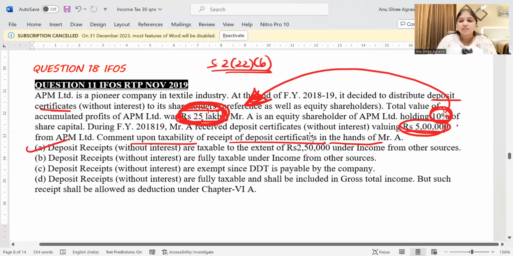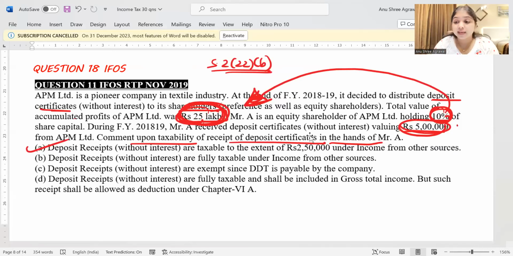Okay, so this was our entire discussion regarding question number 18. Through question number 18, we have spoken about 222B. So whatever deposit certificates companies distribute to equity shareholders, that distribution to the extent of accumulated profits is going to be considered as dividend for the shareholder under 222B. Understanding? Can I take you to the next question?